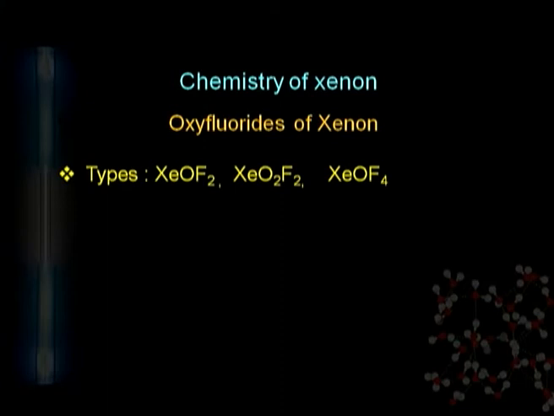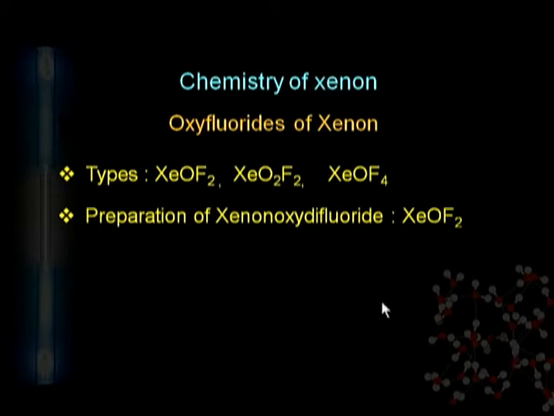Now we will discuss the chemistry of xenon with the help of oxyfluorides of xenon. Oxyfluorides of xenon means that oxygen and fluorine are both involved in the compound. We will discuss the types, preparation, properties, and structure and bonding. The first oxyfluorides we know are xenon oxydifluoride, xenon dioxydifluoride, and xenon oxytetrafluoride.